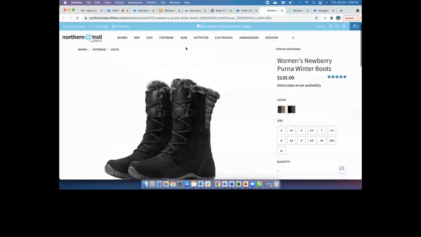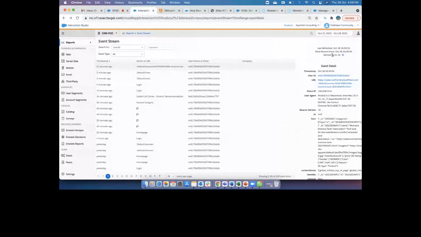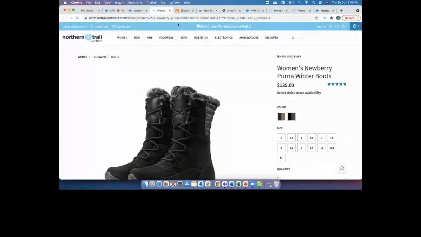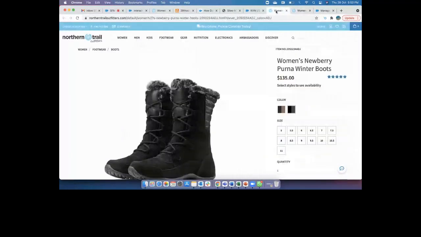This product that I've captured, you can see it refreshing in the next 5 or 6 seconds. There's a product I've captured for winter shoes, the one I clicked on from Salesforce.